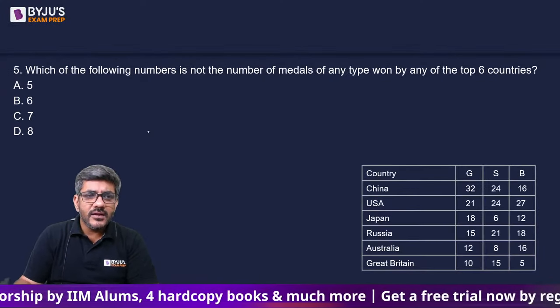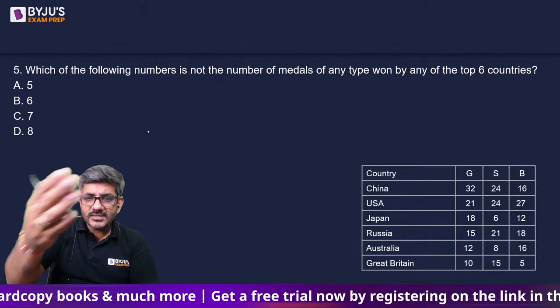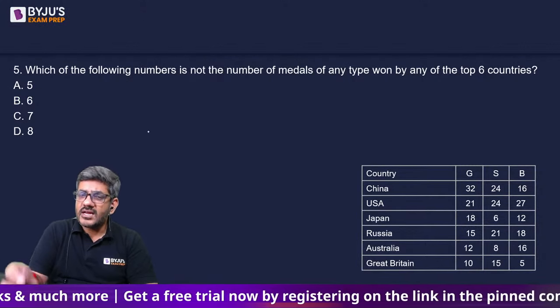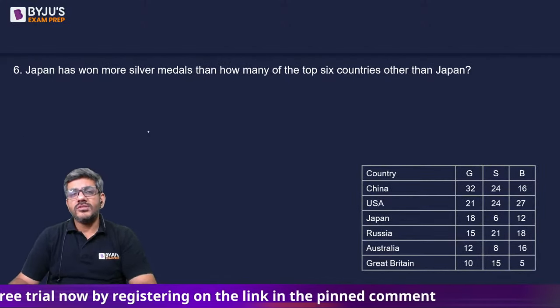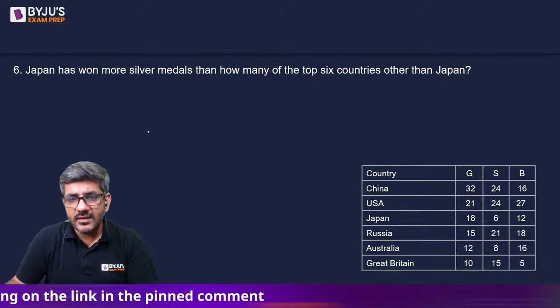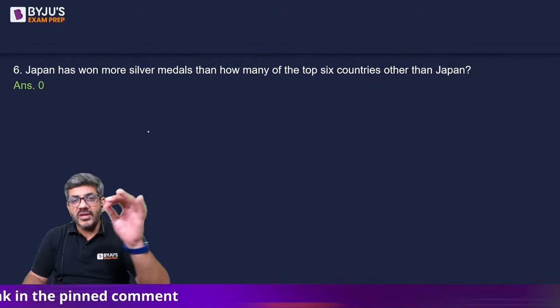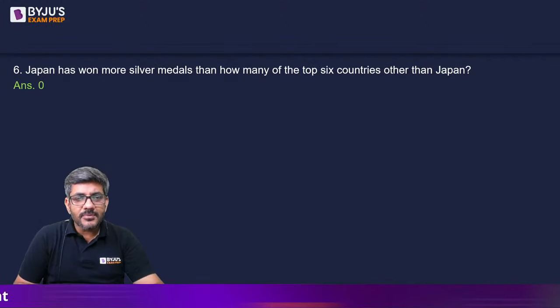So please do that. Which of the following numbers is not the number of medals won by any top country? तो 5 6 7 8 में से देखिए कौन सा नहीं दिख रहा है. 6 दिख रहा है, 8 दिख रहा है, 5 दिख रहा है, 7 नहीं दिख रहा है. Please do that. Japan has won silver medals more than how many of the 6 countries? देख लीजिए जापान के सिल्वर मेडल कितनों से ज्यादा है, and accordingly you see Japan's is the minimum, that is 6. So these are the 6 questions based upon this set.